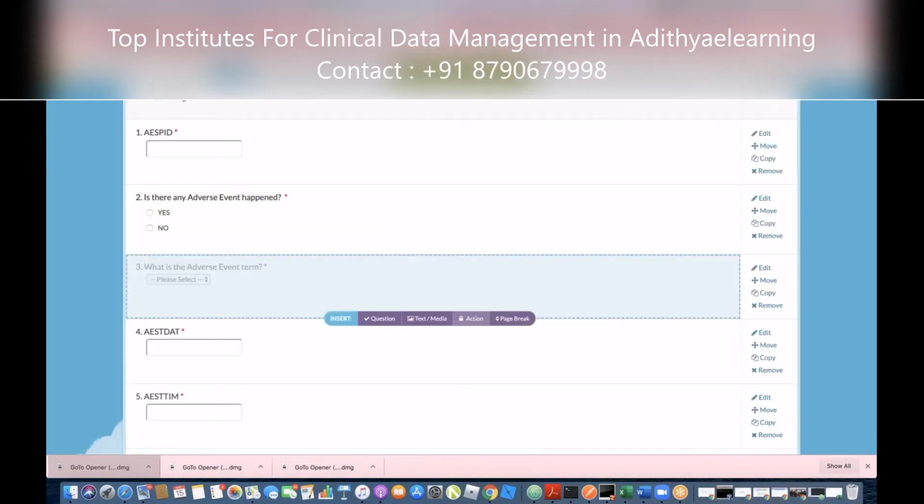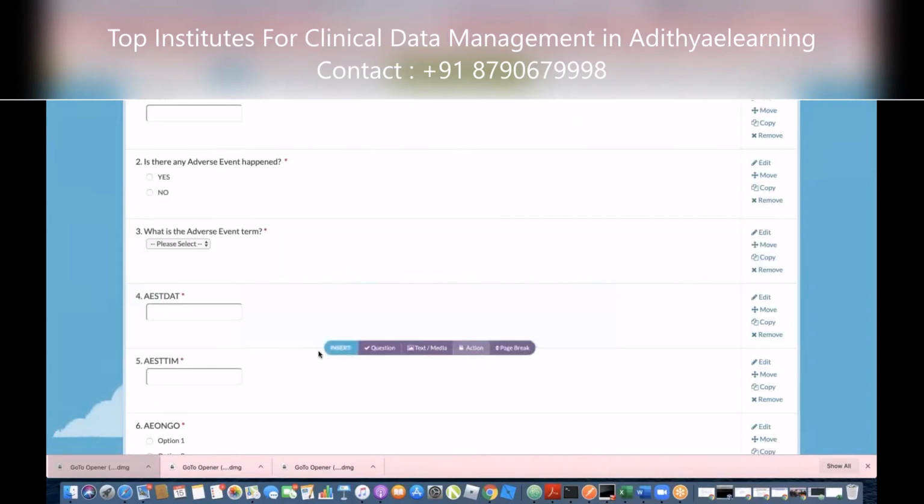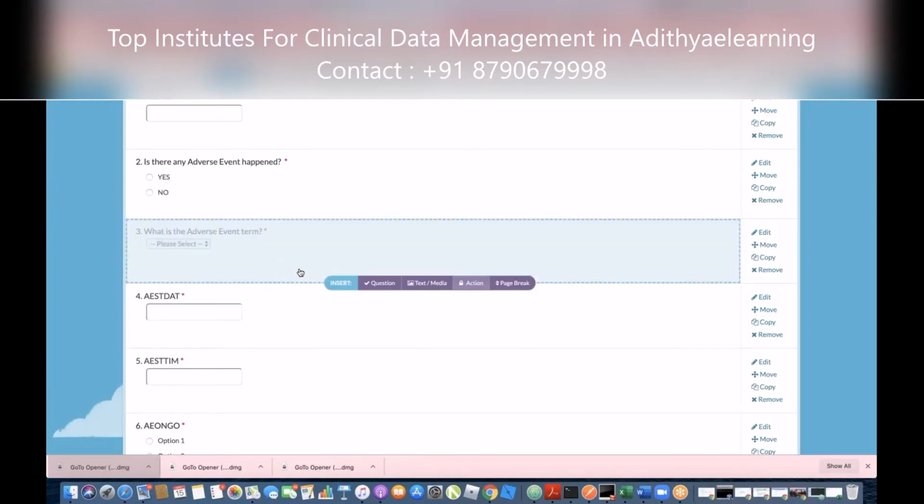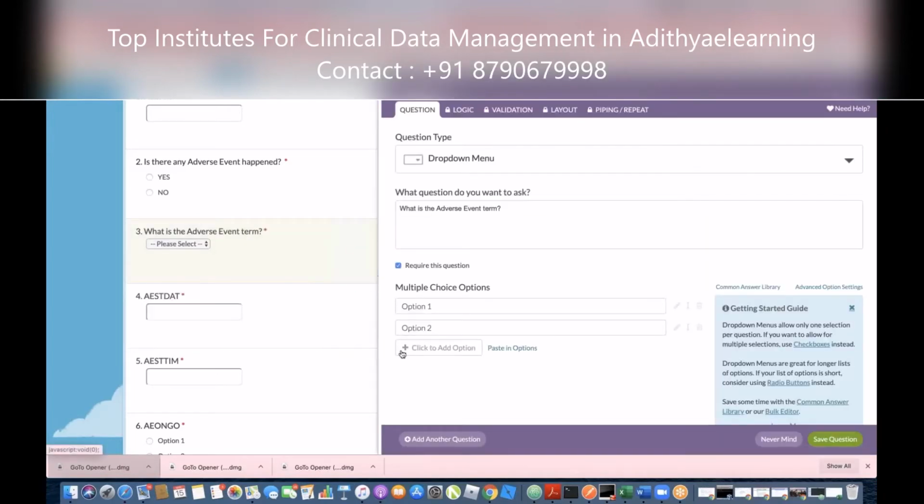So now you had missed one check. For example, why did you put a drop down for what is the adverse event term? It could be anything, like fever. Click on it again. If it's anything, it's not a drop down, it's free text.